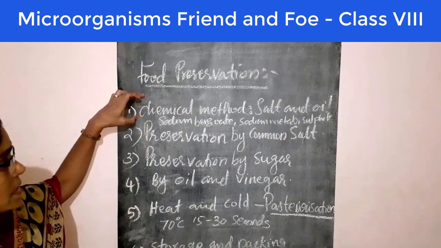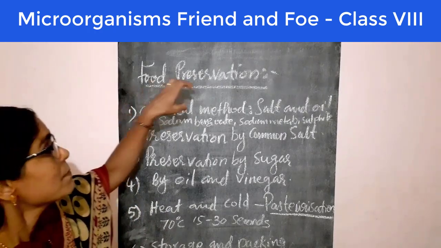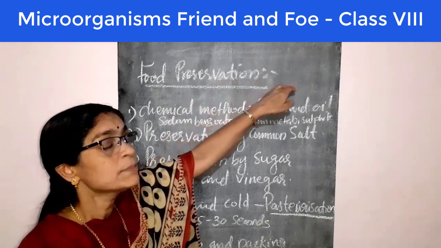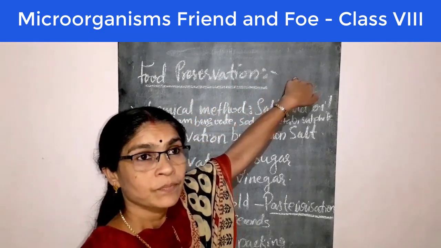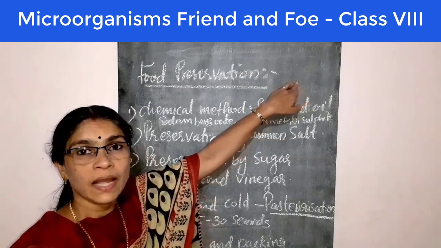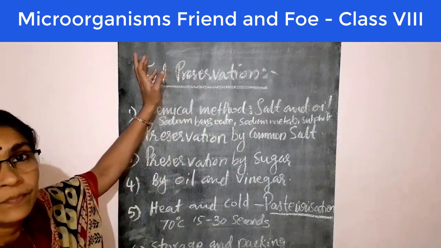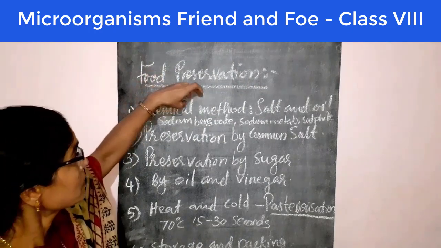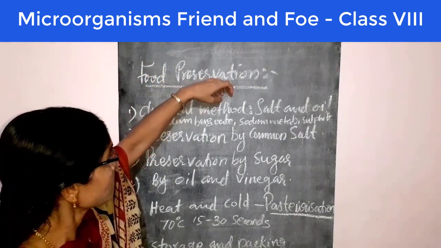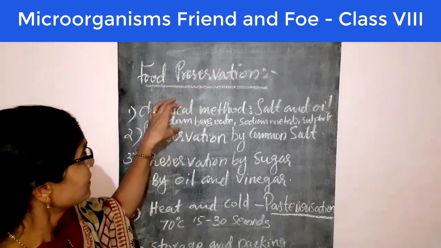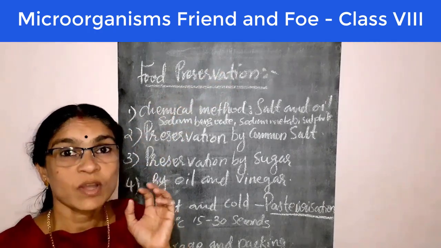The first method is the chemical method. Salt and edible oil are used to preserve food items, some fruits and vegetables, and also food items like jams and squashes.